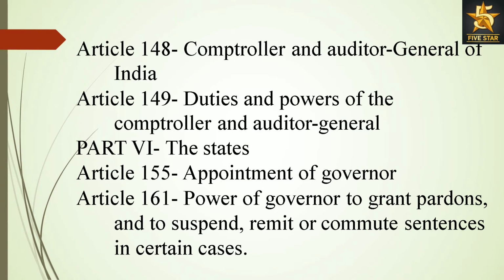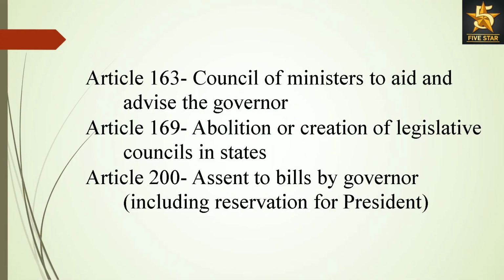Article 148, Comptroller and Auditor-General of India. Article 149, Duties and powers of the Comptroller and Auditor-General. Part 6, The States. Article 155, Appointment of Governor. Article 161, Power of Governor to grant pardons, and to suspend, remit or commute sentences in certain cases. Article 163, Council of Ministers to aid and advise the Governor.